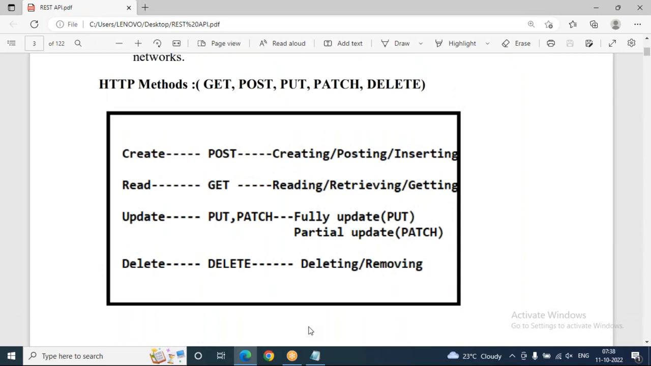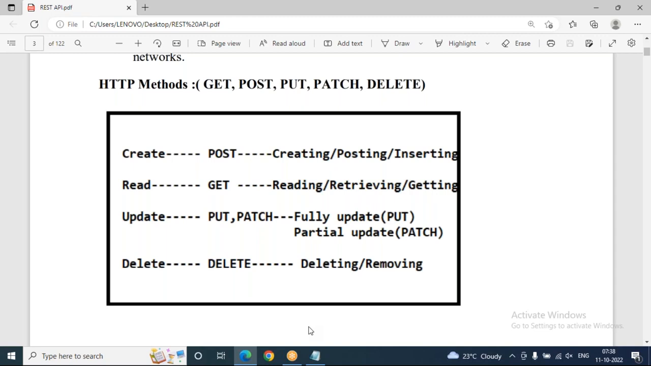Get method, post method, put method, patch method, delete method. In the Django context, we already know about get and post method, even delete method also. Get means to retrieve the data from database. Post means we can store or we can send data from client to server. And put means full updation.